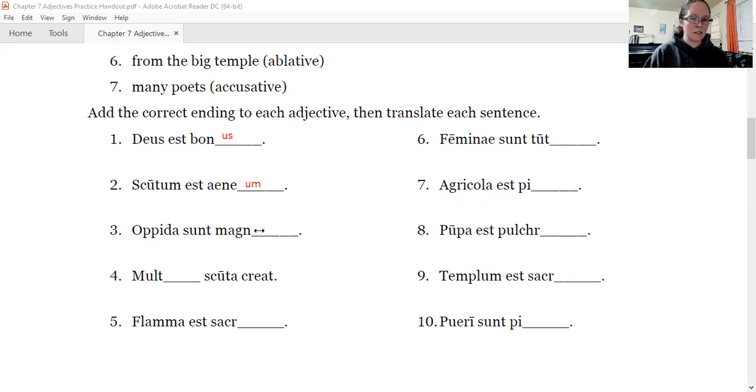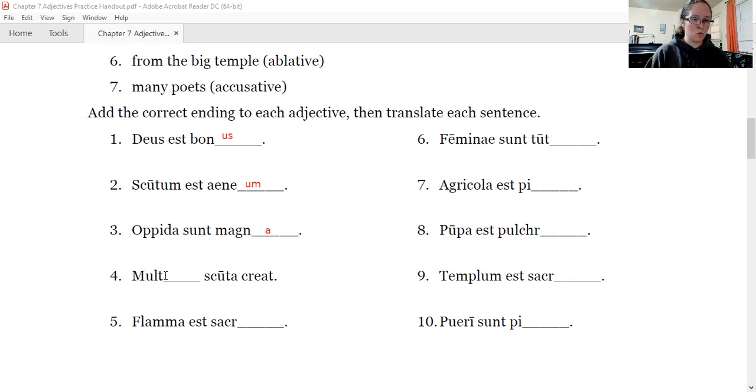Opida sunt mang. Okay, opida comes from opidum. Is it a pain noun, humusumi? Nope, match the ending. Magna. Opida sunt magna. Now, translating this one, you do need to watch out. Opida, we learned it originally as opidum. It's a neuter noun. For neuter nouns, the A signifies that it's plural, nominative or accusative. So we're looking at not just the town is big, but the towns are big.